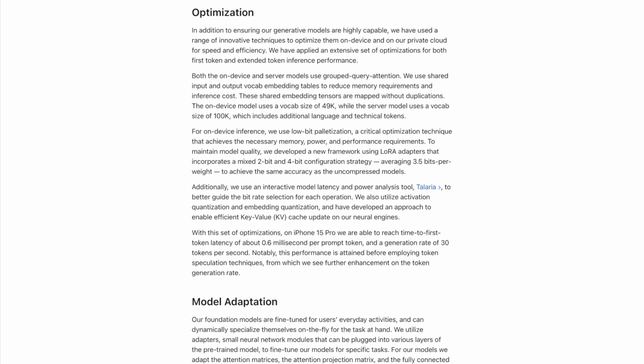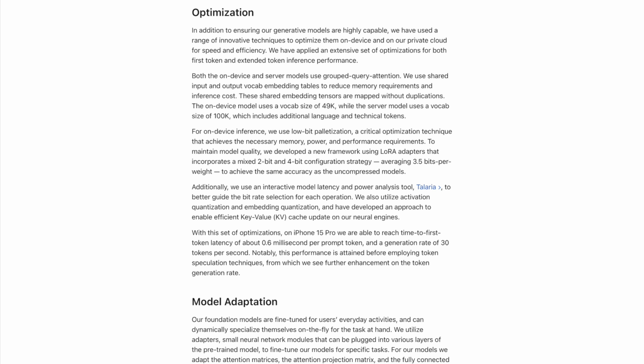Both the on-device and server models use grouped query attention. We use shared input and output vocab embedding tables to reduce memory requirements and inference cost. These shared embedding tensors are mapped without duplications. The on-device model uses a vocab size of 49K, while the server model uses a vocab size of 100K, which includes additional language and technical tokens.